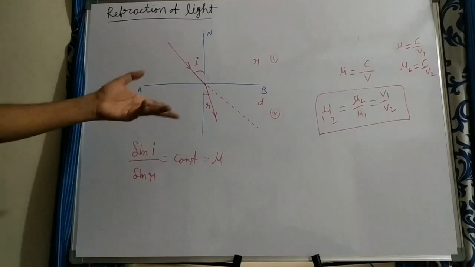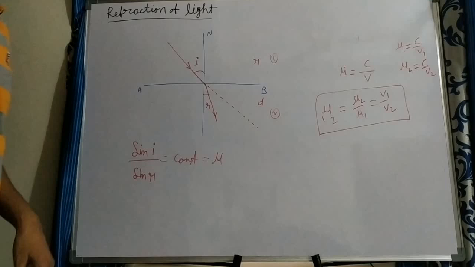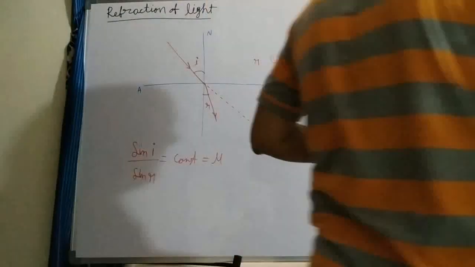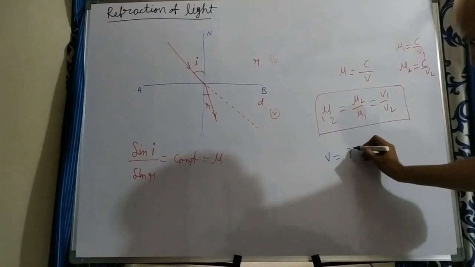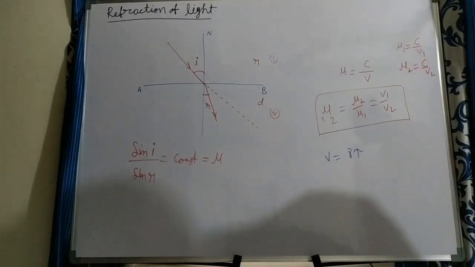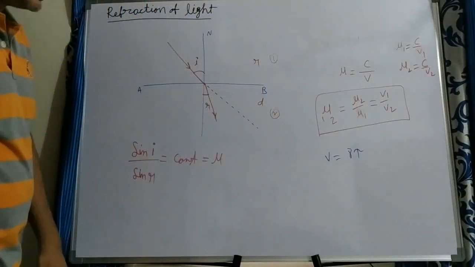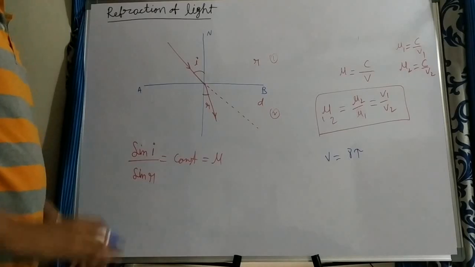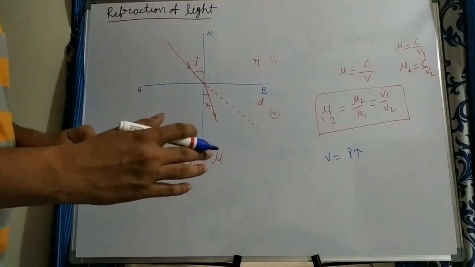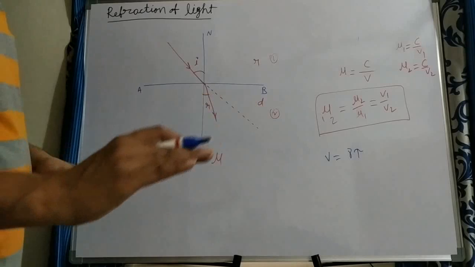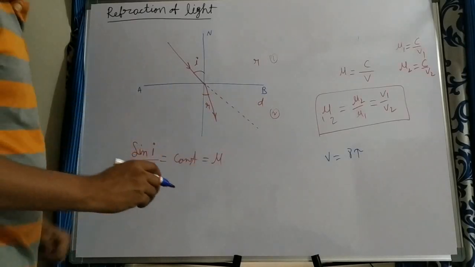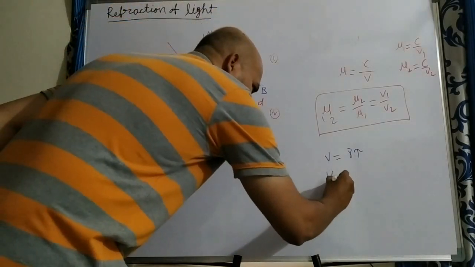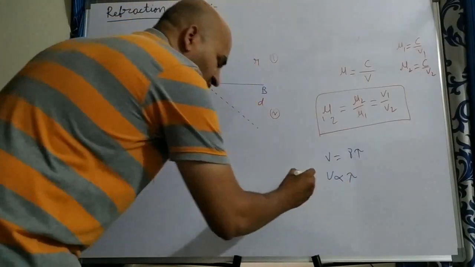From one medium to another medium, what factor changes? For example, the speed of light in a medium is v is equal to nu lambda. v is the speed of light, nu is frequency and lambda is wavelength. If light goes from one medium to another, there is no change in the frequency; only velocity and wavelength change. So velocity v is proportional to lambda.